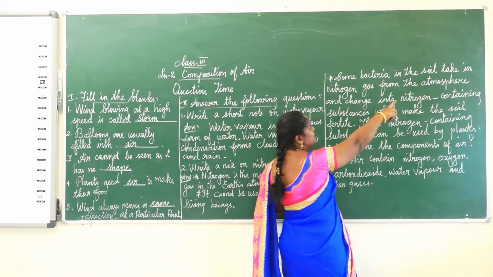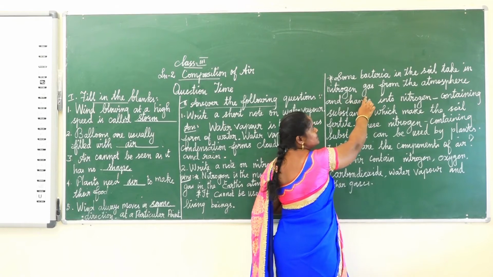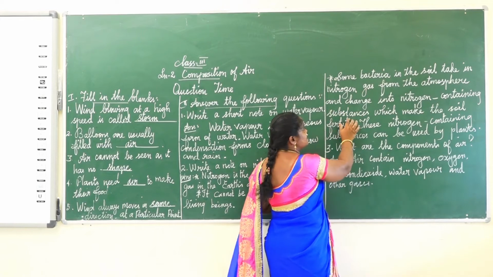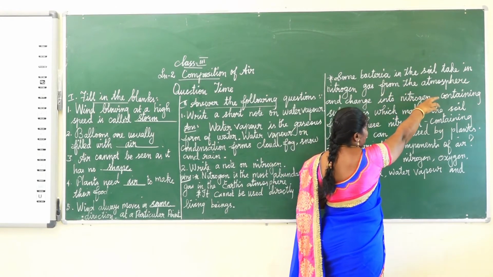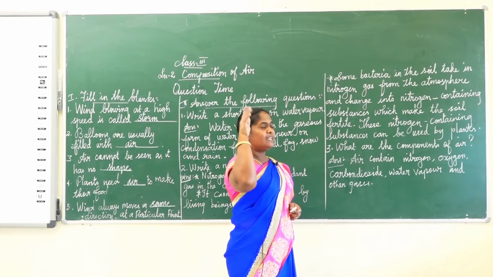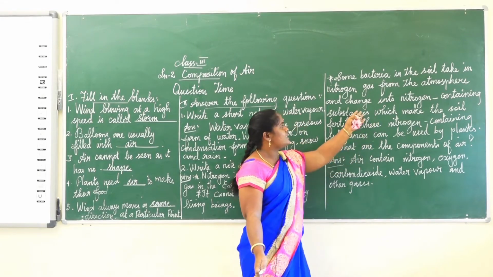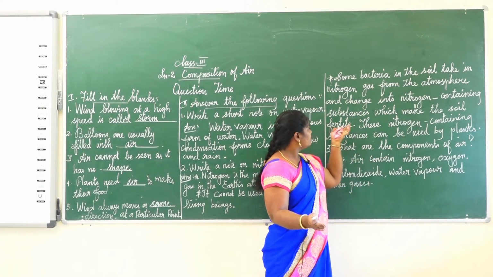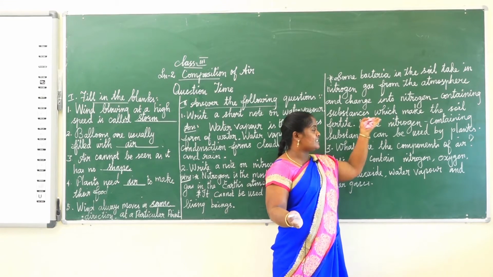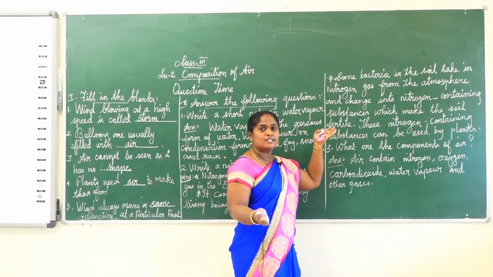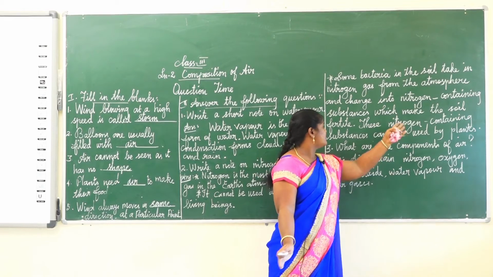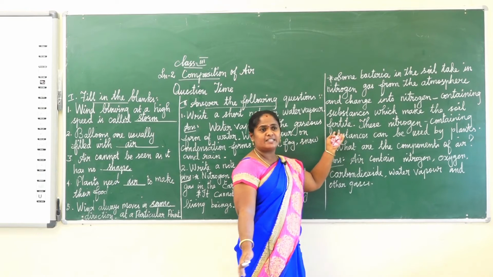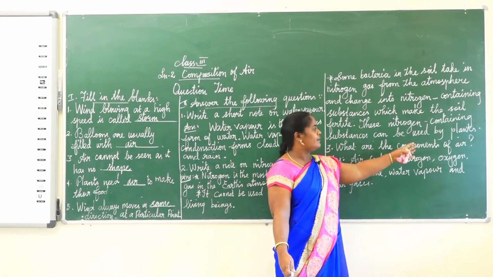Some bacteria in the soil take in nitrogen gas from the atmosphere and change it into nitrogen containing substances, which make the soil fertile. These nitrogen containing substances can be used by plants.